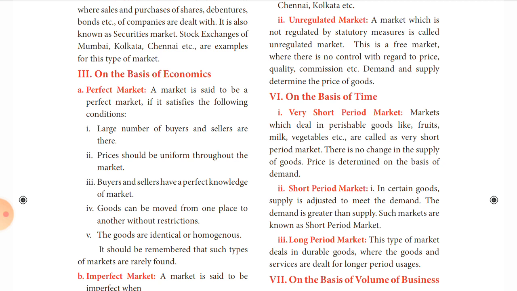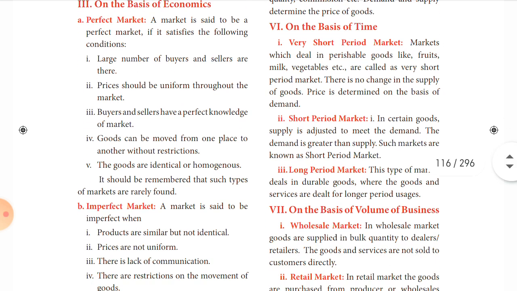Fourth one is goods can be moved from one place to another without any restrictions, because they all deal with the same type of commodity, so transportation is much easier. Fifth one is the goods are identical or homogeneous. Identical and homogeneous mean the same, so as I said, they deal with the same goods or services, right? So the fifth point indicates it, the goods are identical or homogeneous. And there's a very important point given below. It says that this type of market is very rarely found nowadays.